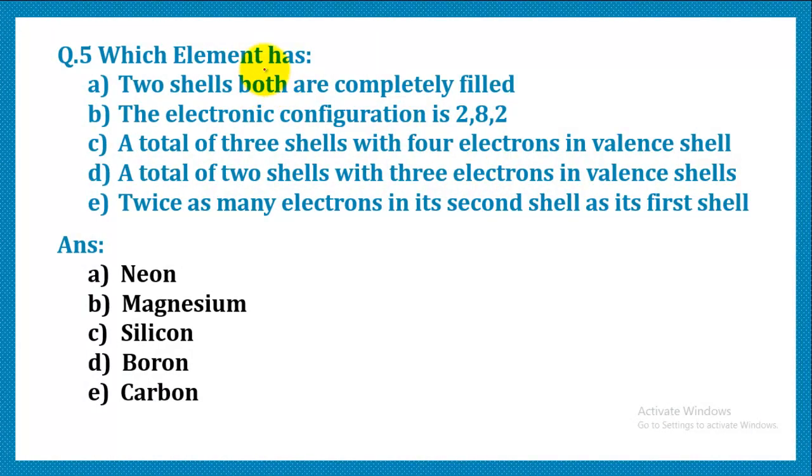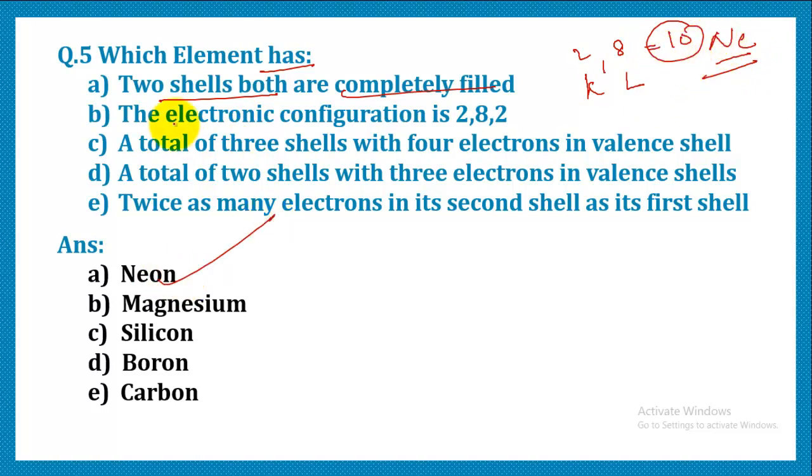Another question is, which element has two shells and both are completely filled? That means we have to predict an element with two shells that are complete. So it comes out to be 10. That refers to neon, because the atomic number of neon is 10. So the first option is neon.